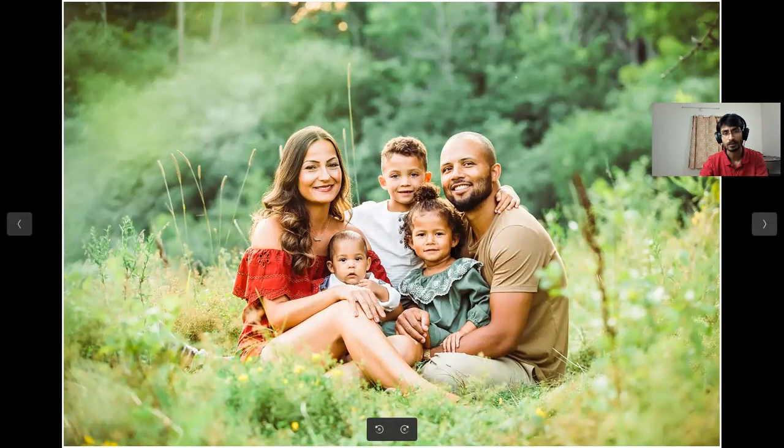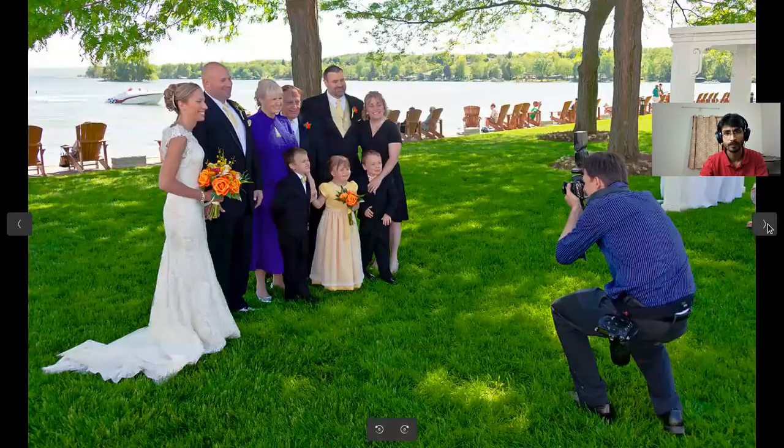Now, when we are discussing group portrait photography, there is a concept called the stronger triangle. When multiple people are there in your frame, you try to create as many triangles as possible, right? If we observe this particular photo, here one triangle is there, here one more triangle is there, here also, so many triangles are there, because if all the heads are kept in a horizontal line, then that photo does not look much pleasing. So keep this in mind, try to form as many triangles as you can.